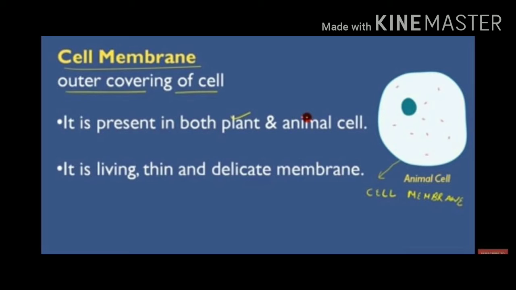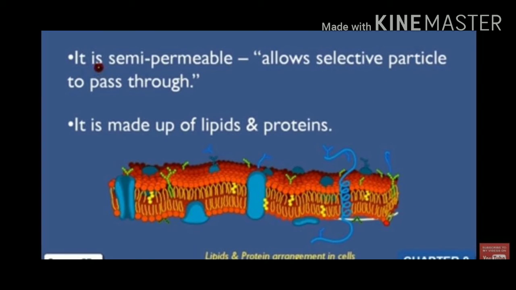It is the outermost covering present in the animal cell and also in the plant cell. But in the plant cell, the outermost covering is the cell wall. It is called a semi-permeable or selectively permeable membrane because it permits selective substances into the cell.